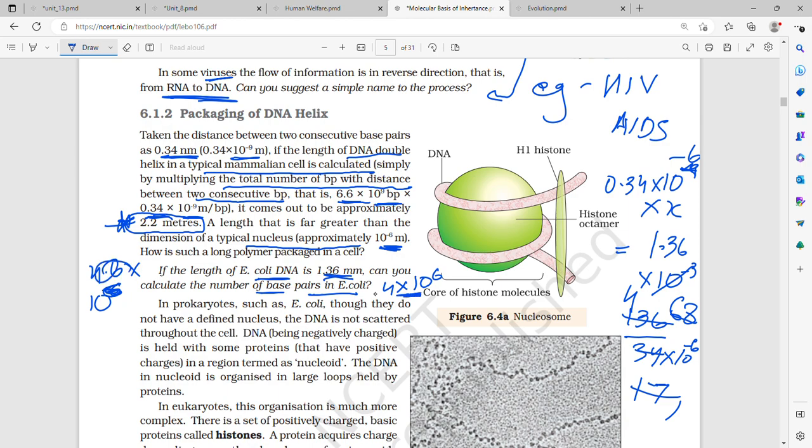That is the answer. How? We know that 0.34 nanometer is the distance between two base pairs, and that multiplied by the number of nucleotides will give us the total length of the DNA. Here the length of the DNA is given and the number of base pairs is asked. Even though we read that E. coli has 4.6 into 10 to the power 6 base pairs, here the length is different, so they are asking how many base pairs there will be. So we got it by this.